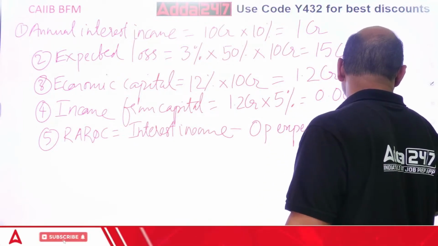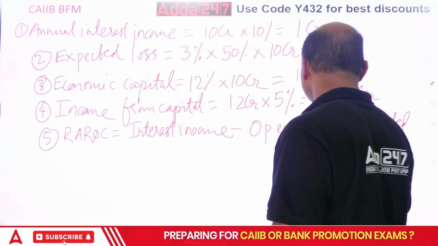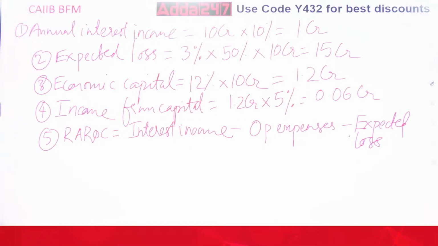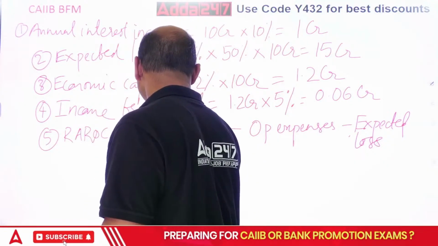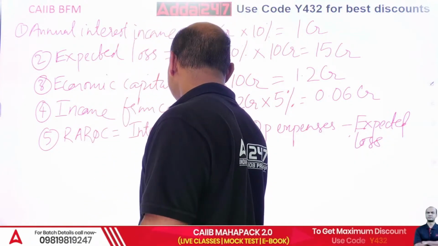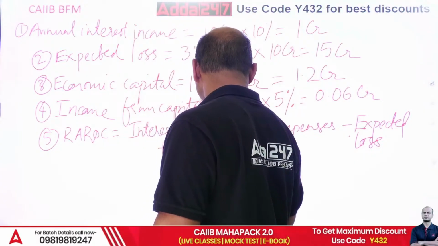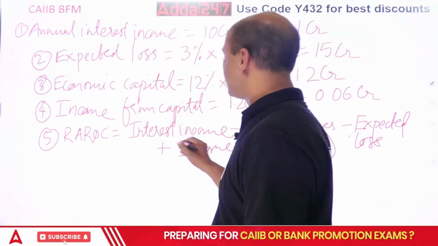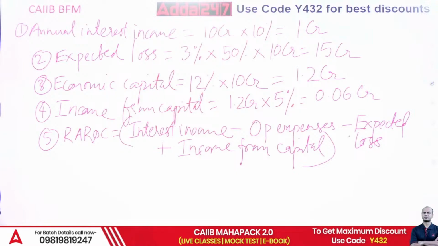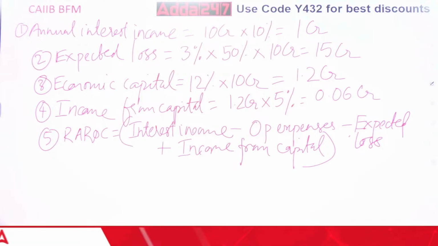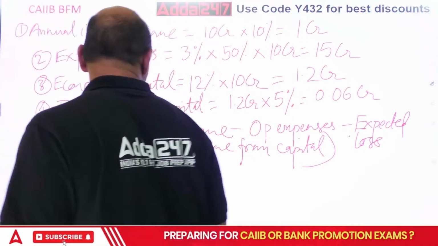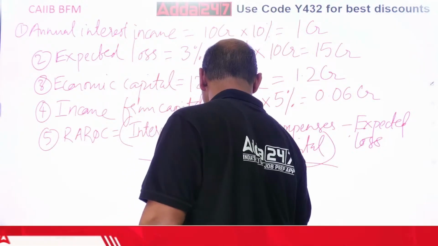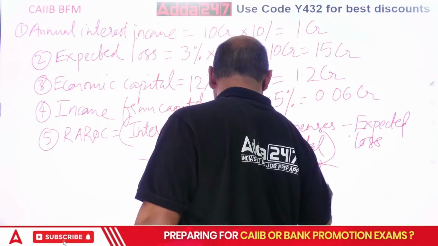Expected loss. Okay. Minus expected loss minus, now what is this? Income is there, plus. So plus your income from capital. Do this everyone now, and the whole divided by your, what is it? Your economic capital. The whole upon economic capital. So do this calculation now everyone.